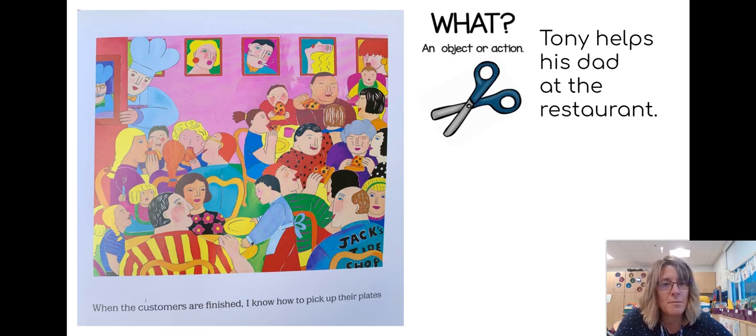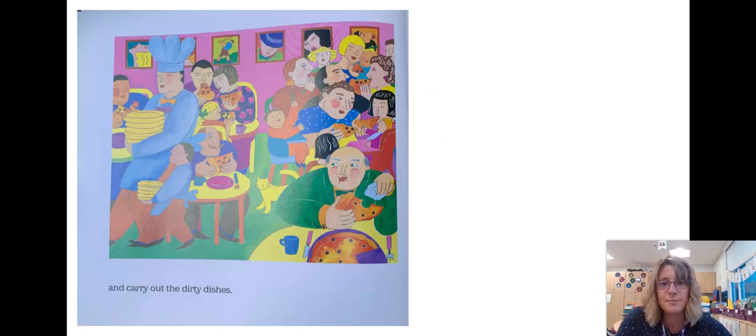So now we can talk about the what, the action. What is Tony doing? Tony is helping his dad at the restaurant. This is a big action of the story. We've just learned about the different ways that Tony helps his dad and carry out the dirty dishes.